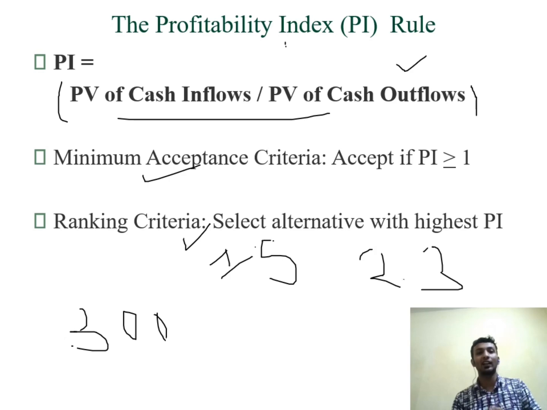You can't compare it with another project because the circumstances are different. But this profitability index is tailor-made so that you can compare this with another project relatively. Okay, so this is the profitability index itself.